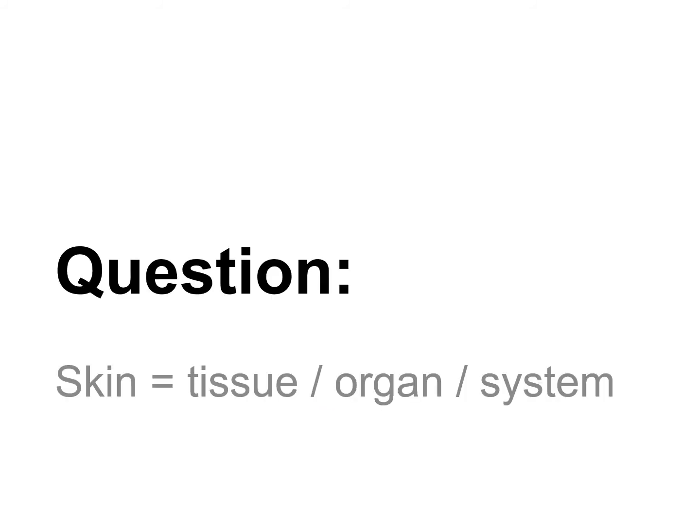After knowing the definition of growth, that is an irreversible increase in cell number and dry mass, and the definition of development, that is an irreversible increase in complexity and also body-level organization, now answer the question: is skin a tissue, an organ, or a system? I give you 3 seconds to think. The answer is, skin is actually an organ.